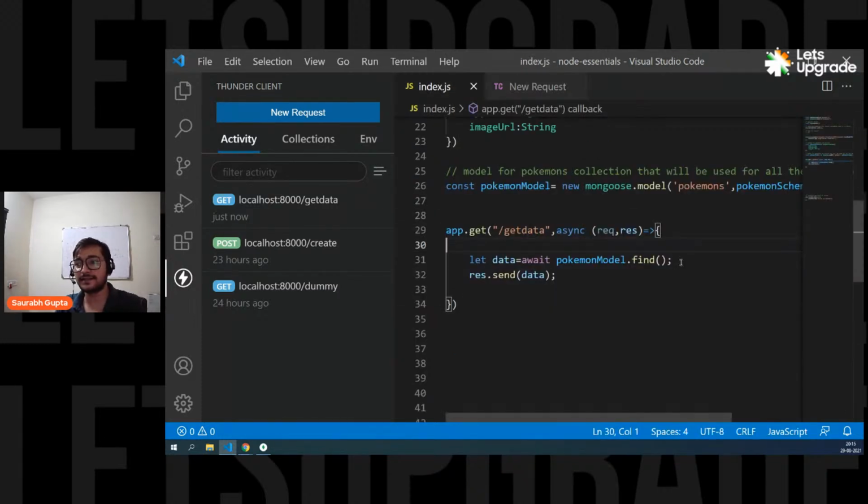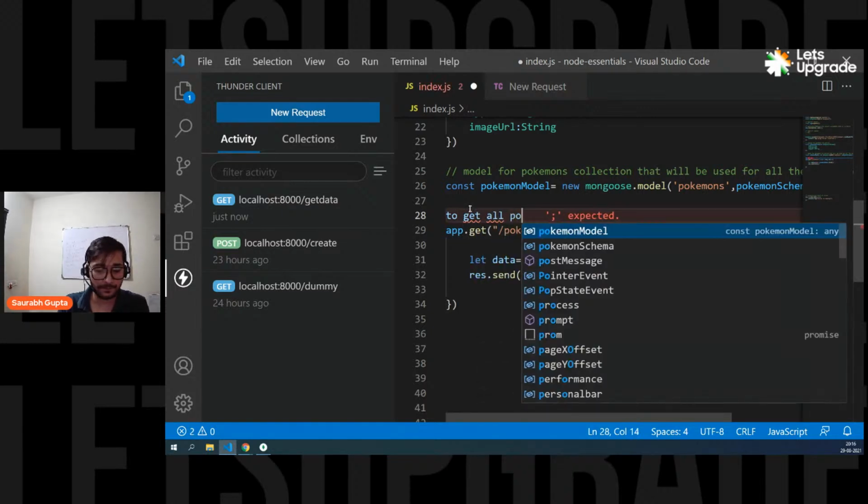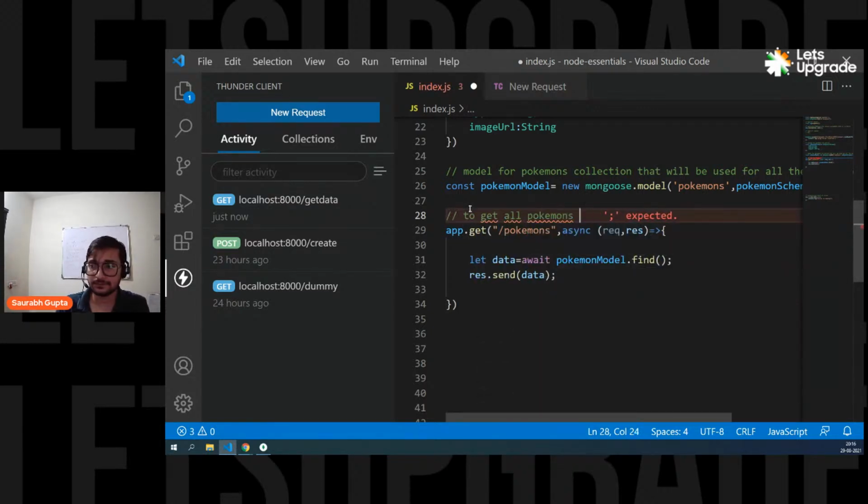So the first endpoint is done. If you want to get all the Pokemons, this is the endpoint that you have to call. So let's not call it get data. Let's simply call it /Pokemons. That's it. Simple. So if anyone wants to get all the Pokemons, they simply have to call get Pokemons. That means localhost colon 8000 /Pokemons, and they will get all the Pokemons. Are we cleared, everyone? So the first endpoint is done. This endpoint is to get all Pokemons.